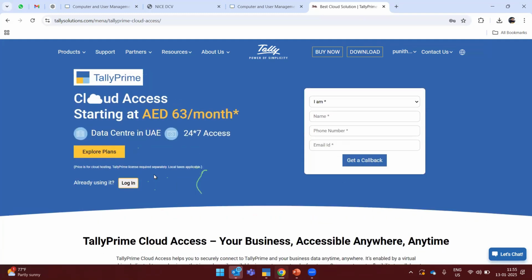Cloud access starting from AED 63 per month, data center in UAE and 24 by 7 access. So there is no time limit. There is 24 by 7 access, so you can access from anywhere. We have given a dedicated server in UAE, so the user can access at any point of time.